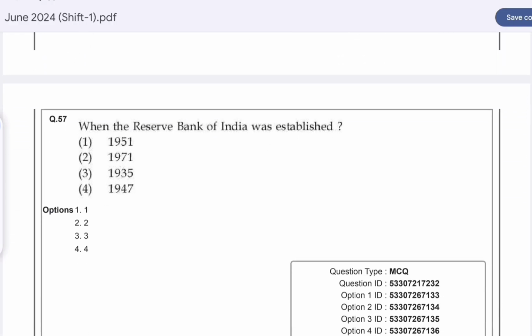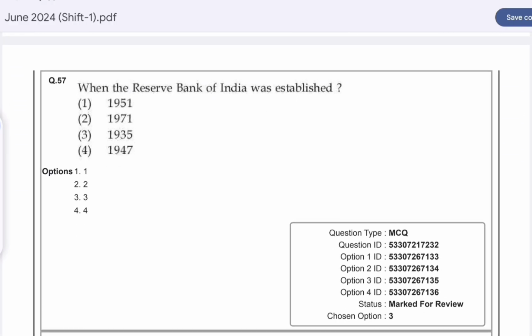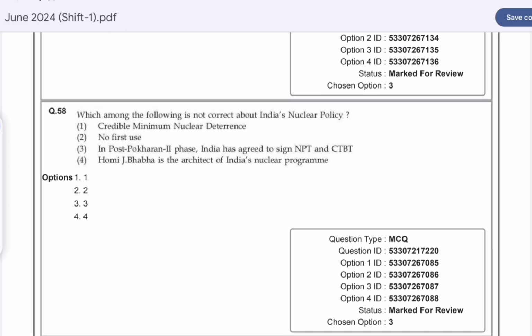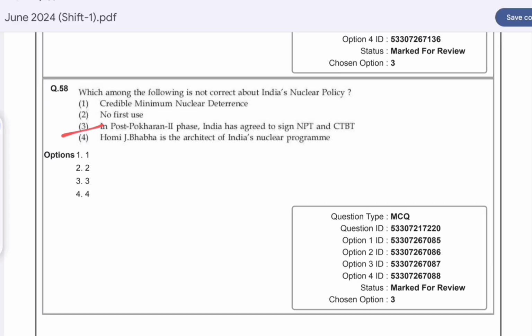Question number 57. When was the Reserve Bank of India established? Option C is correct here. 1935. Question number 58. Which among the following is not correct about India's nuclear policy? Option C is correct here. In the post-Pokhran 2 phase, India has agreed to sign NPT and CTBT.